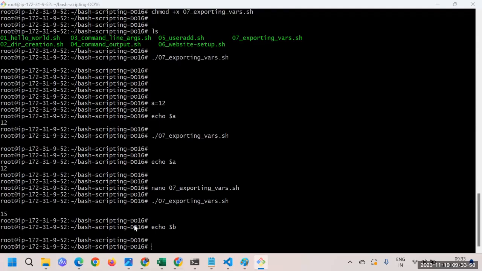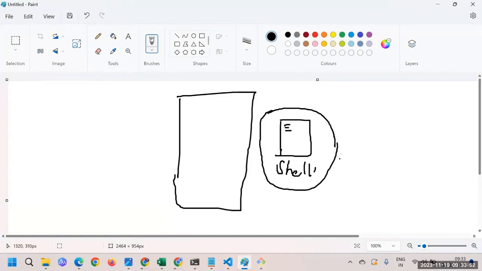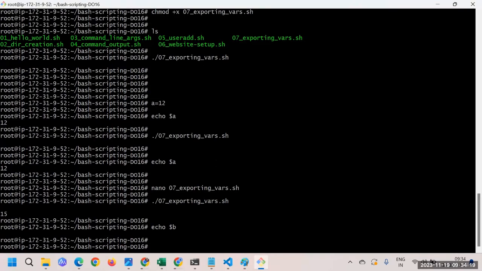You can just think that this shell session and the shell script session are completely acting independently. So whatever values or variables you are using here are not accessible there, and the same thing vice versa. Whichever values you are using there are not accessible here. Now how can you solve this problem?